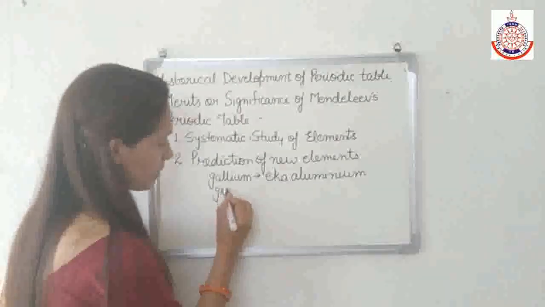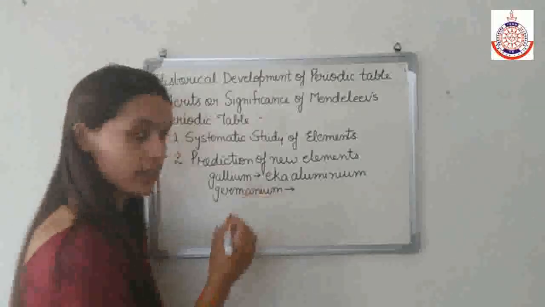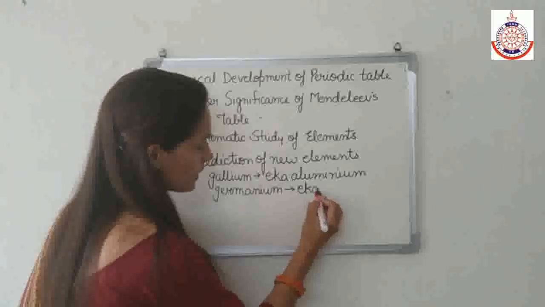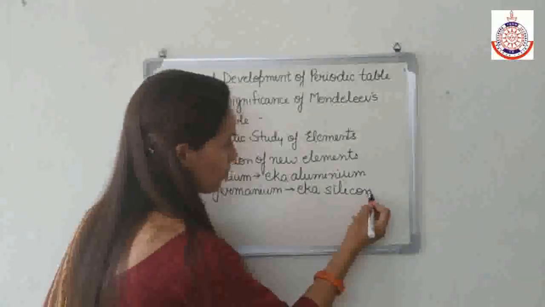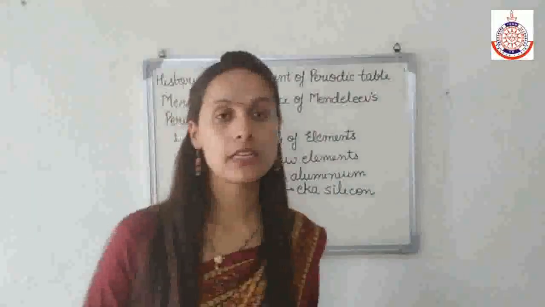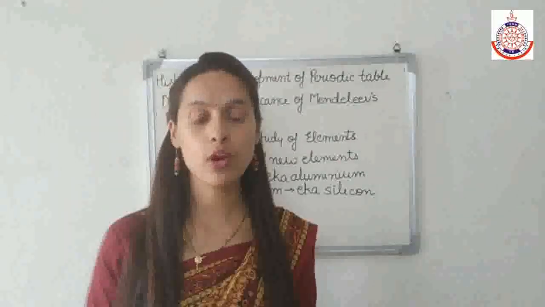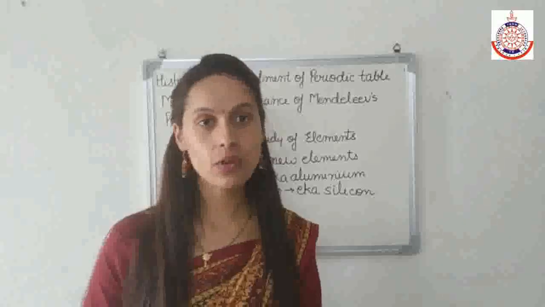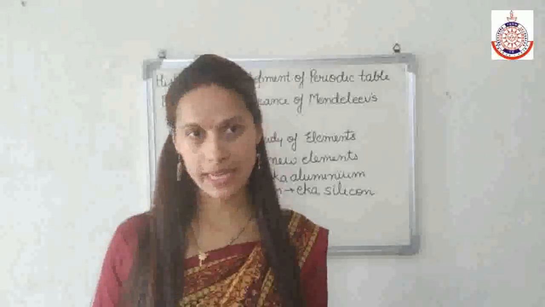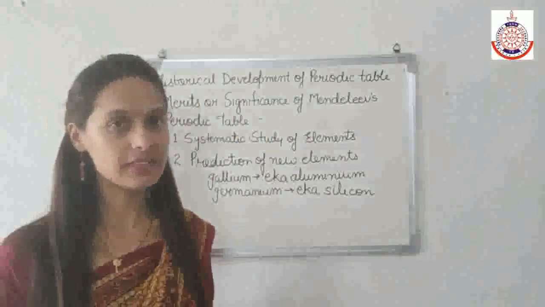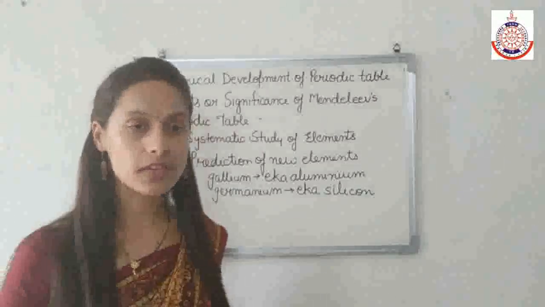Similarly, germanium was discovered later on, and it was named by Mendeleev as Eka-silicon. So Mendeleev predicted new elements, and not only predicted the name of the new element but also predicted the properties of those elements on the basis of the position of those particular gaps. So this is the second significance of Mendeleev's periodic table. Now we'll discuss the third significance.